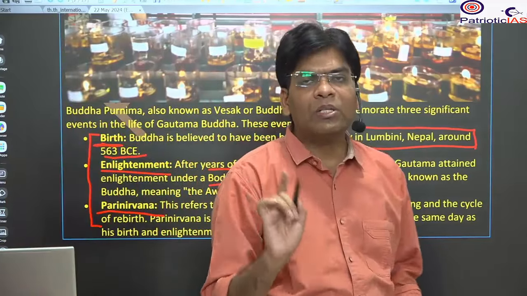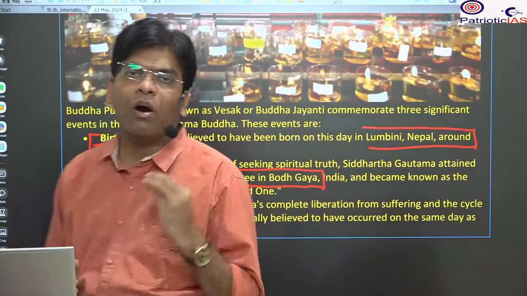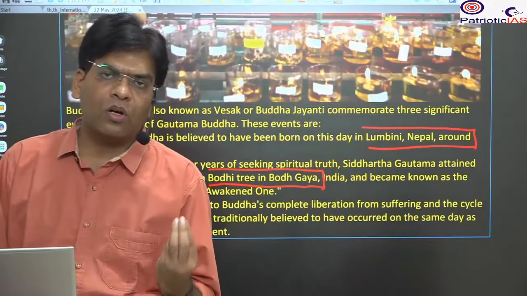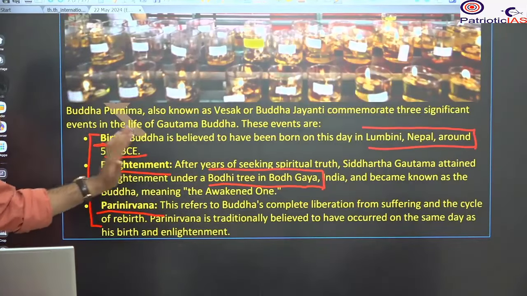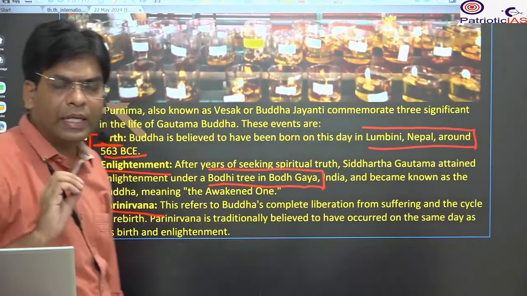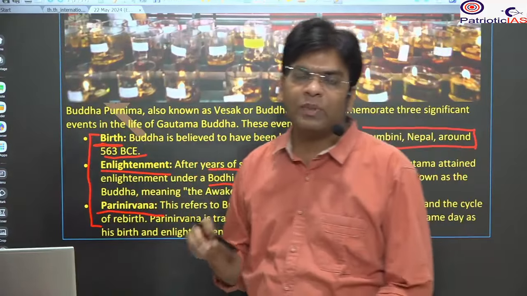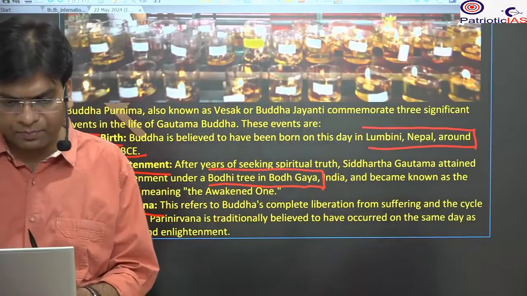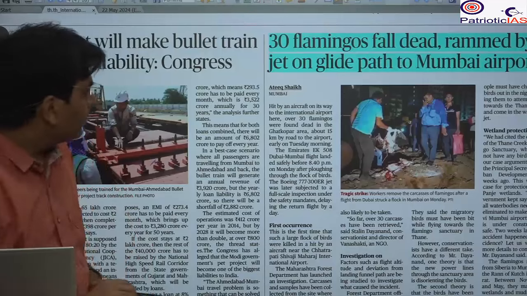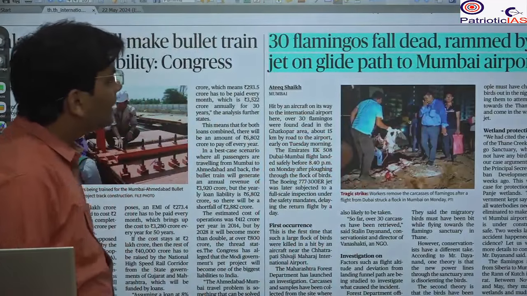day. This is based on the lunar calendar, that is based on the movement of the moon around the earth. So this day is not fixed. The Buddha Purnima date is not fixed, and that varies. This year it is being celebrated today, 22nd of May. So please remember this. Next important news is the 30 flamingos that fell dead, rammed by a jet on the glide